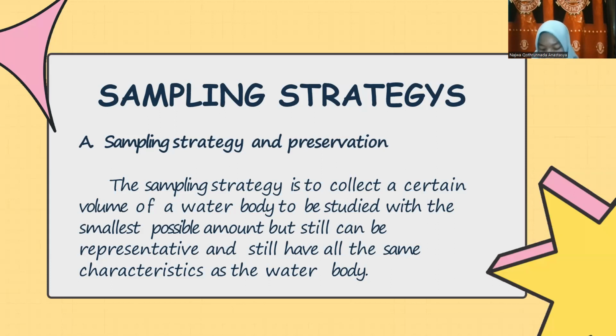This strategy is very important because the sample, when it is taken and has been used, the volume must remain the same so that it can be called valid data. Sampling is divided into 3 steps as follows. 1. Representative sampling. 2. Transport and preservation of samples. 3. Chemical analysis of sample, or the test parameters can be physical or chemical parameters or both.